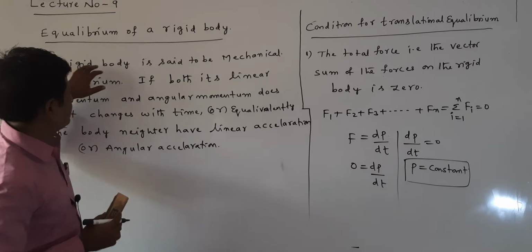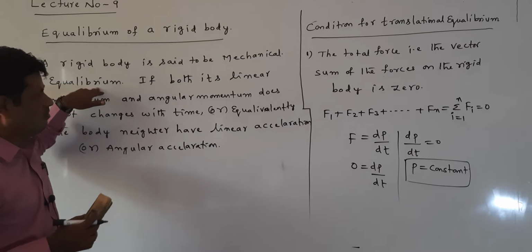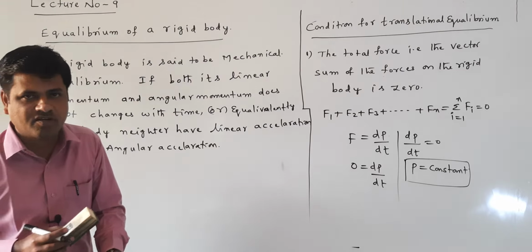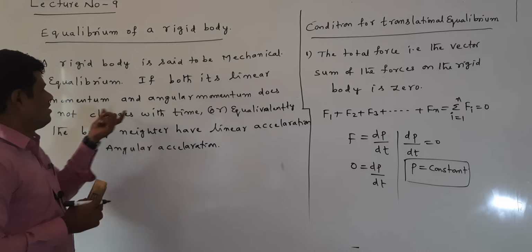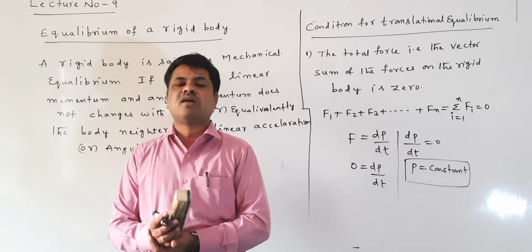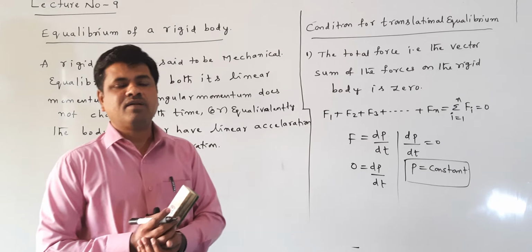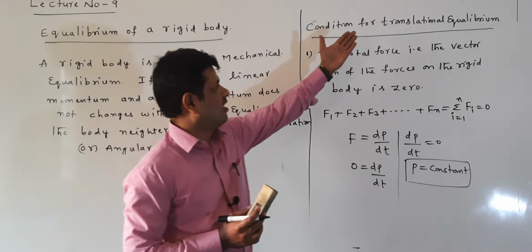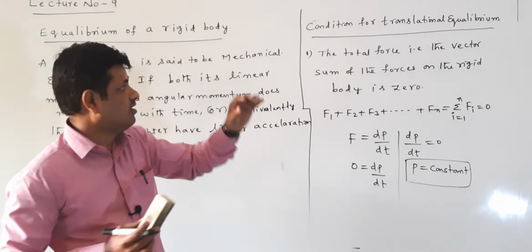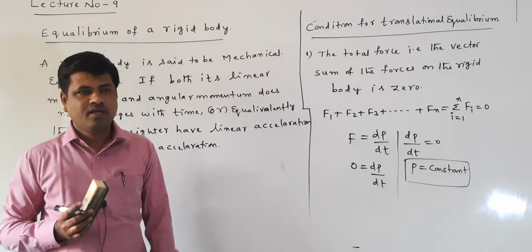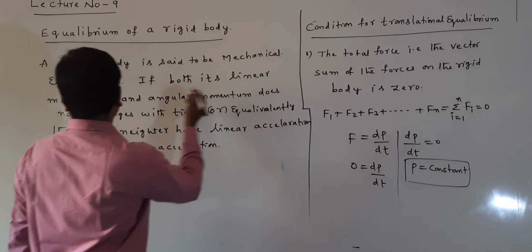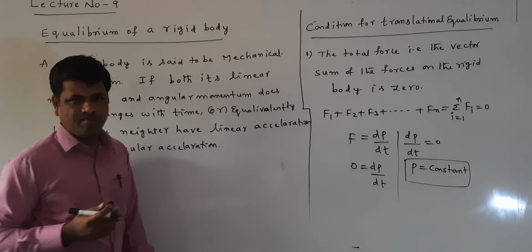A rigid body is said to be in mechanical equilibrium if both its linear momentum, first linear momentum, I am discussing the linear momentum, does not change with time. P equal to constant means linear momentum does not change with time. When linear momentum does not change with time, that is called translational equilibrium. When the body has both translational equilibrium and rotational equilibrium, that body is said to be in mechanical equilibrium.